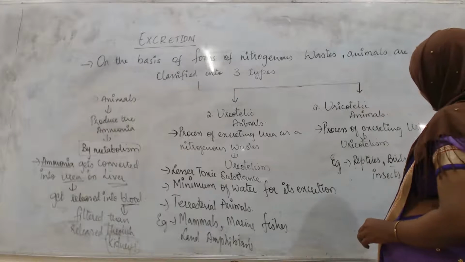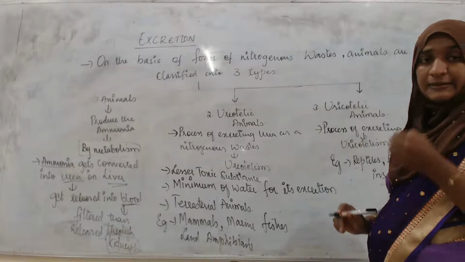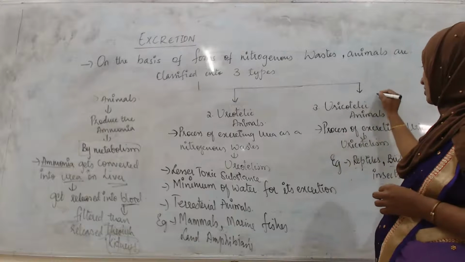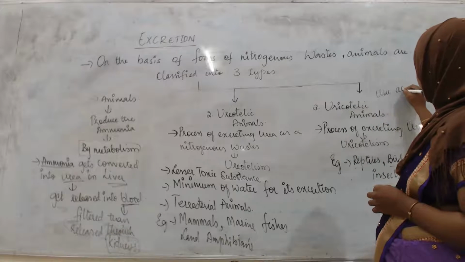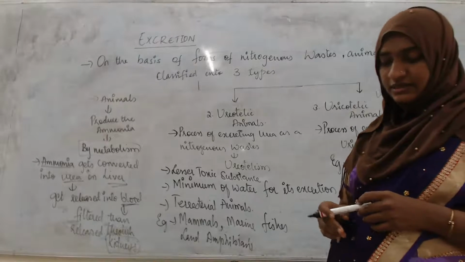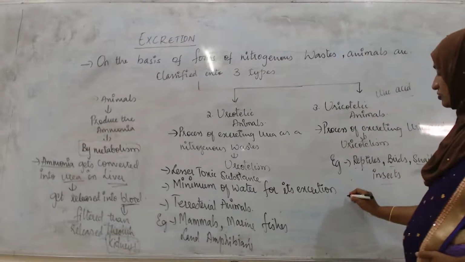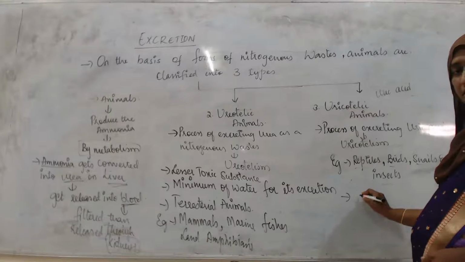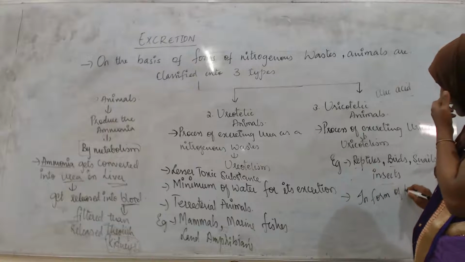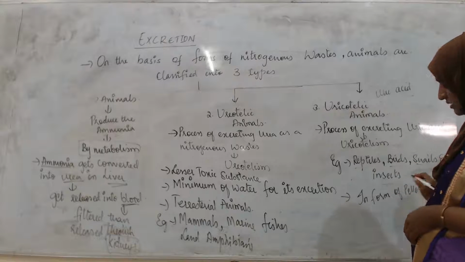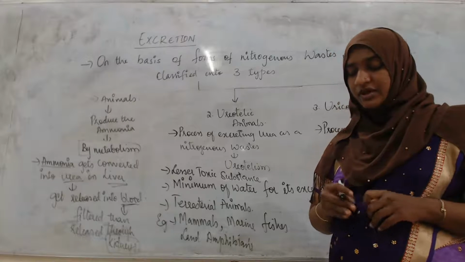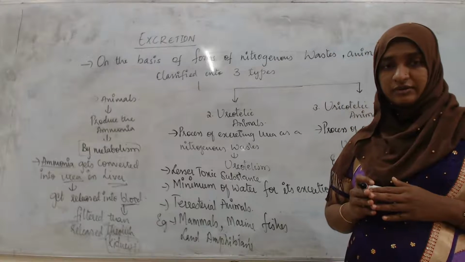These are all the animals that excrete nitrogenous waste in which form? That is in the form of uric acid. Okay, uric acid, and here they are going to excrete uric acid in the form of pellets, pellets or paste, because there is a minimum loss of water.